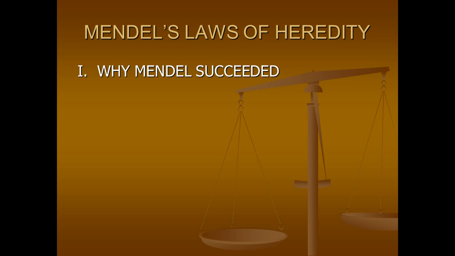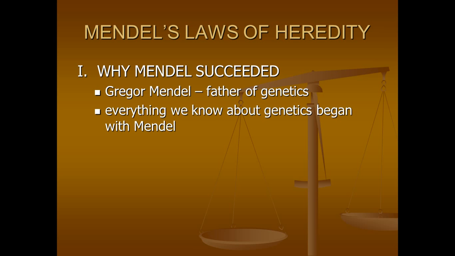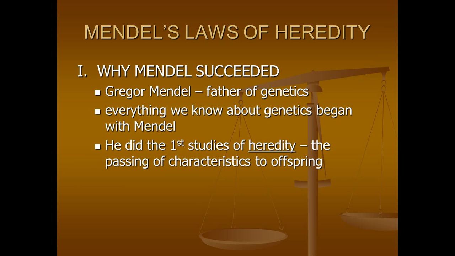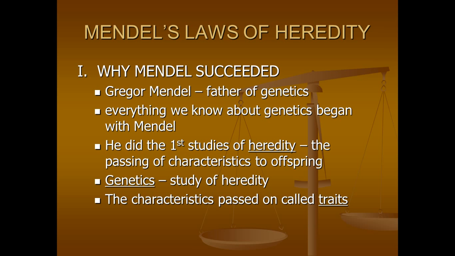We're going to start with talking about why Mendel succeeded, why he was successful. But first, Gregor Mendel, as I said, was the father of genetics. Everything we know began with him. He did the first studies of heredity, so he ran the first experiments, and heredity is the passing of characteristics from parents to offspring. Genetics is the study of heredity. And the characteristics that get passed from parents to offspring are called traits.